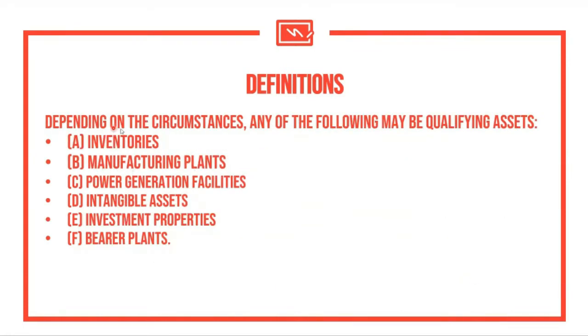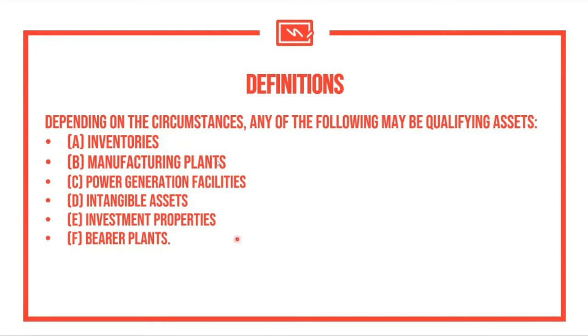So to continue, depending on the circumstances, any of the following may be qualifying assets. It can be inventories, manufacturing plants or PPE, power generation facilities. It can also be intangible assets, investment properties, and bearer plants. So meaning, any of these items can be considered as qualifying assets and therefore we can capitalize the borrowings or the interests relating to that particular construction, purchase, or acquisition or whatever method by which we are preparing the asset. Okay?